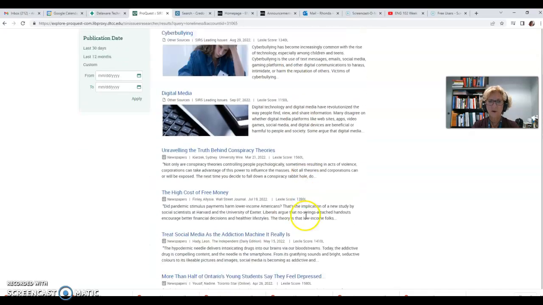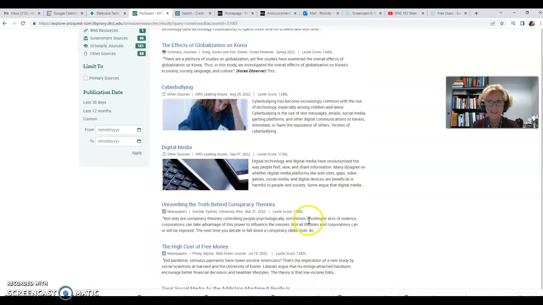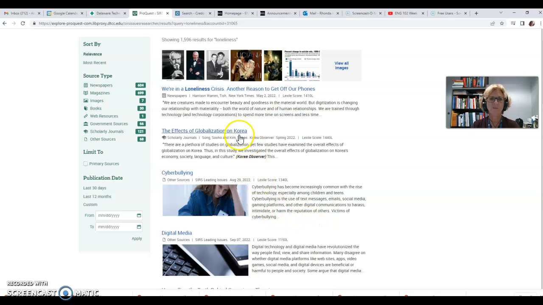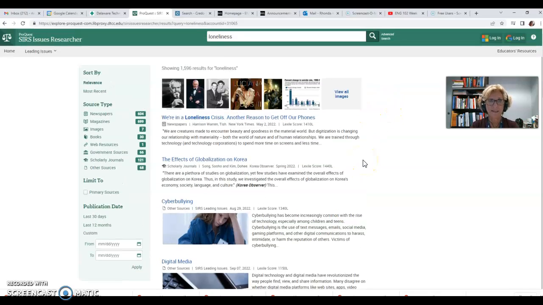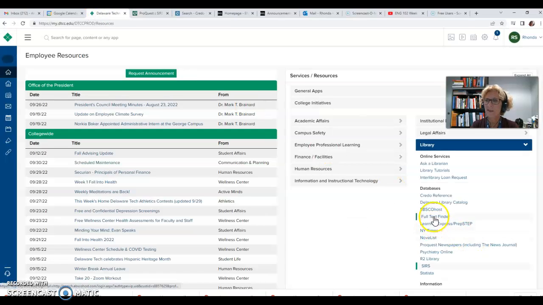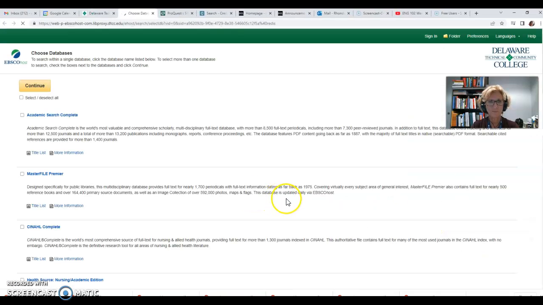Then you'll see lots of articles. Many of them won't be relevant, but you find one that is. And that's recent, that will work if you wanted to use it in connection with the reading I assigned. And finally, the same thing is true with Ebscohost. It'll ask you about all these different databases.